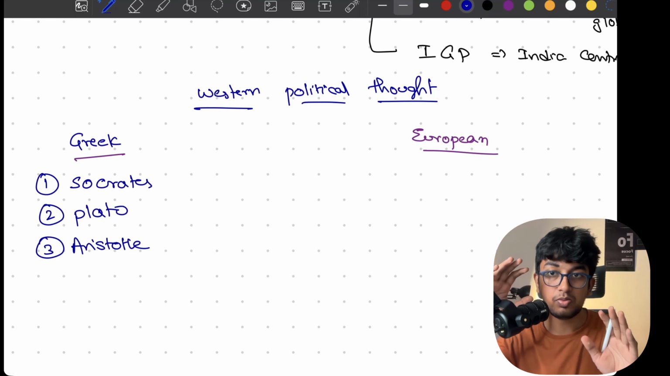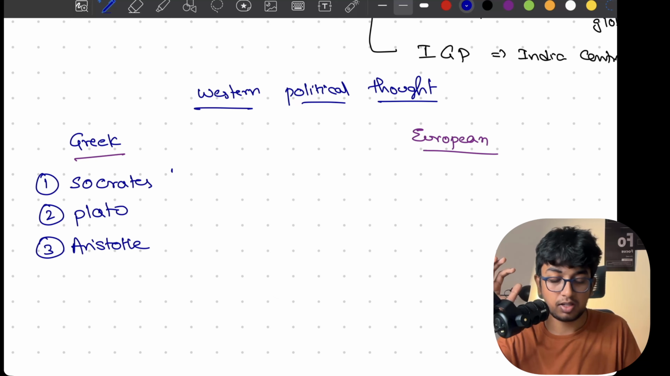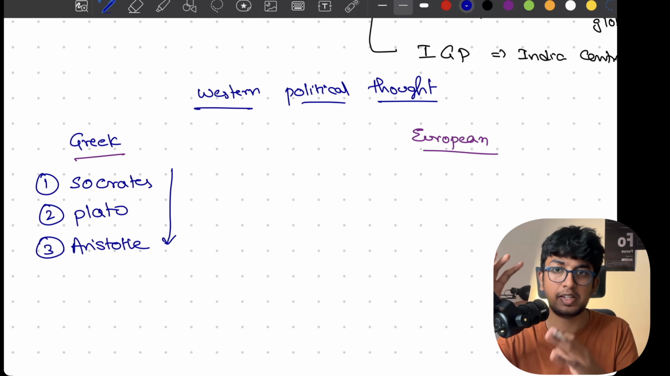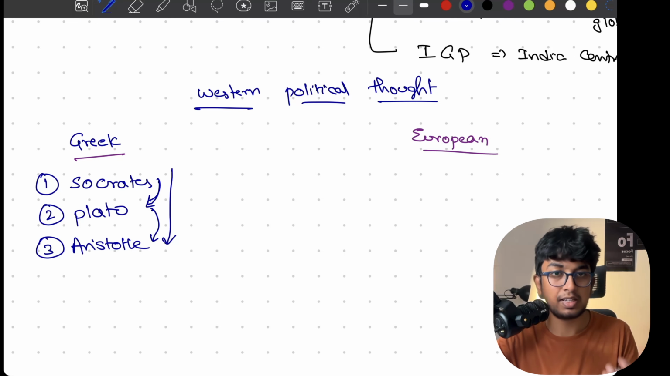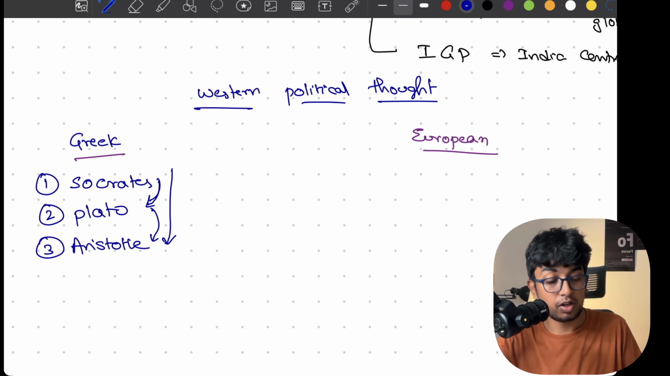We are going to first talk about these Greek scholars. Maximum of the WPT will also be concentrated on these Greek scholars, nothing but Socrates, Plato, Aristotle. They are disciples. I mean, Plato is the disciple of Socrates. After Plato, Aristotle criticizes Plato, but still he is the disciple of Plato. So simple.